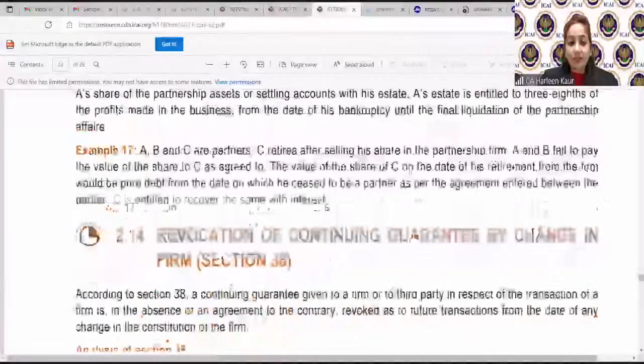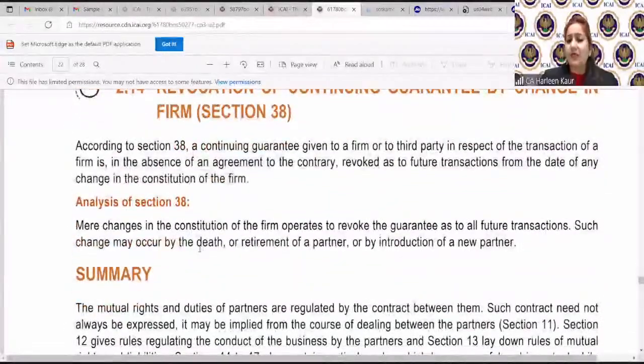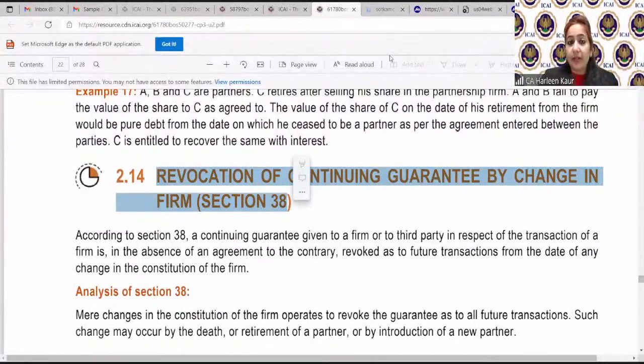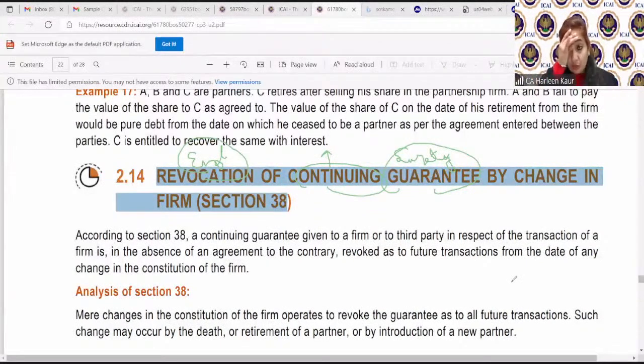All right. And the last section, section 38, is very, very simple, children. It says revocation of continuing guarantee. Revocation means coming to an end. Continuing means a continuous one. Guarantee means a surety given to someone. So do you know what is the meaning of guarantee? Let us quickly take up this topic as well, and then we'll move to the MCQs.